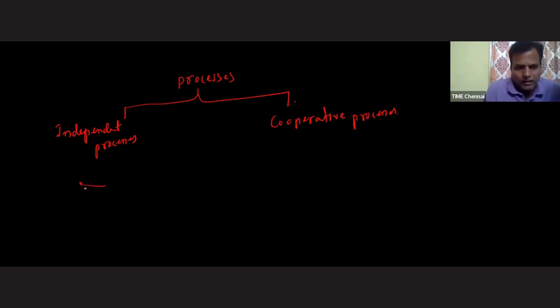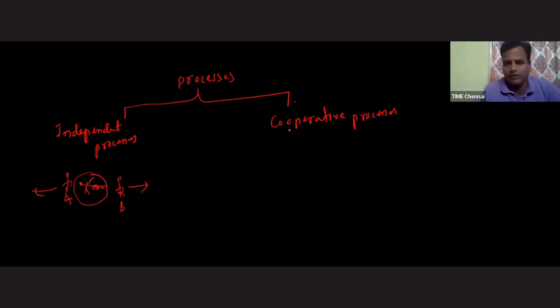Okay, it is something like this. Two friends are sharing this bike. One day what happened, sir? Mr. A wants to go in this direction, Mr. B wants to go in that direction, but at the same time. Don't you think they will fight with each other? Yes. Why? The reason is because of this common bike. If nothing is common, sir, will they affect each other? The answer is no. Such processes are called independent processes.